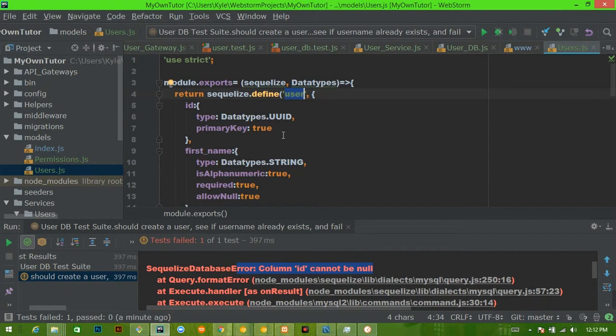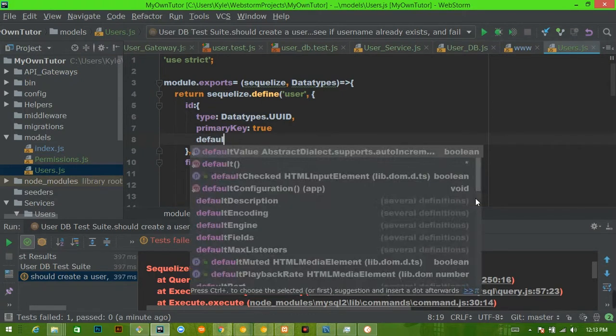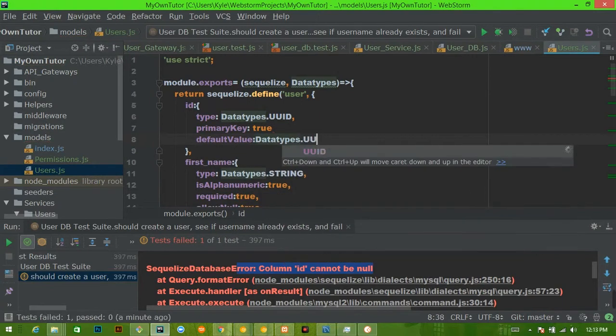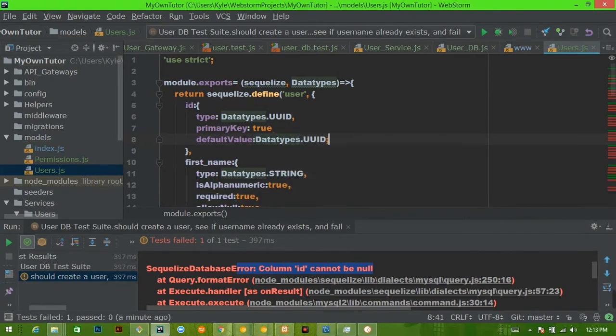Well, unfortunately, I forgot to tell you that we also don't want to manually manage creating these UUIDs for our user. So what we're going to do is say right here, default value equals data types dot UUID. Okay? There we go. So what this means is that it's going to automatically place a UUID in here, and we won't have to manually manage that. Now, because this is a Sequelize model, we don't need to worry about dropping the table from the database or recreating or anything. We're good to go there.